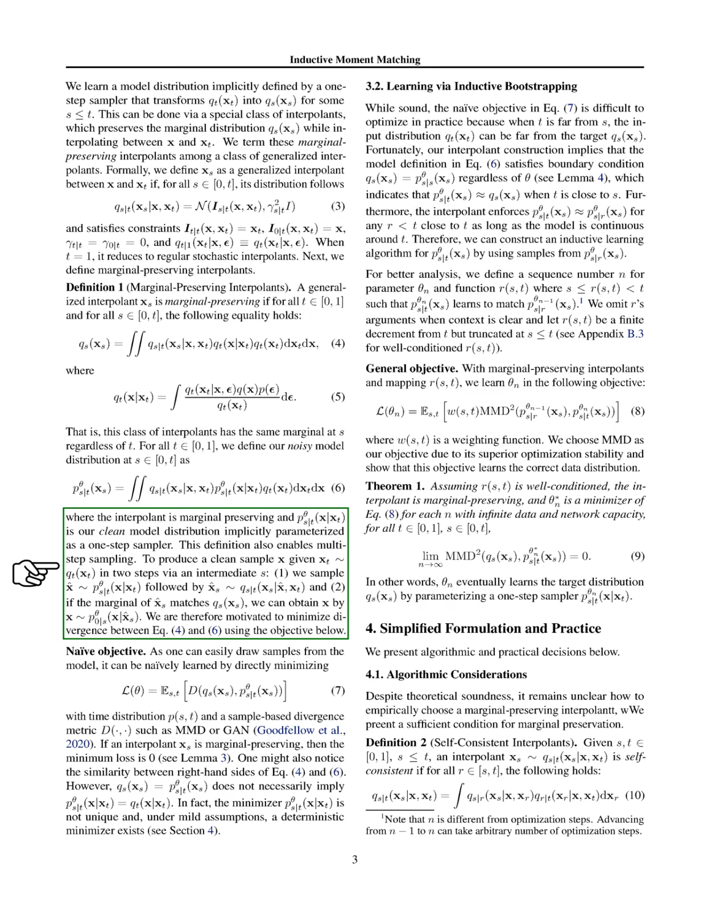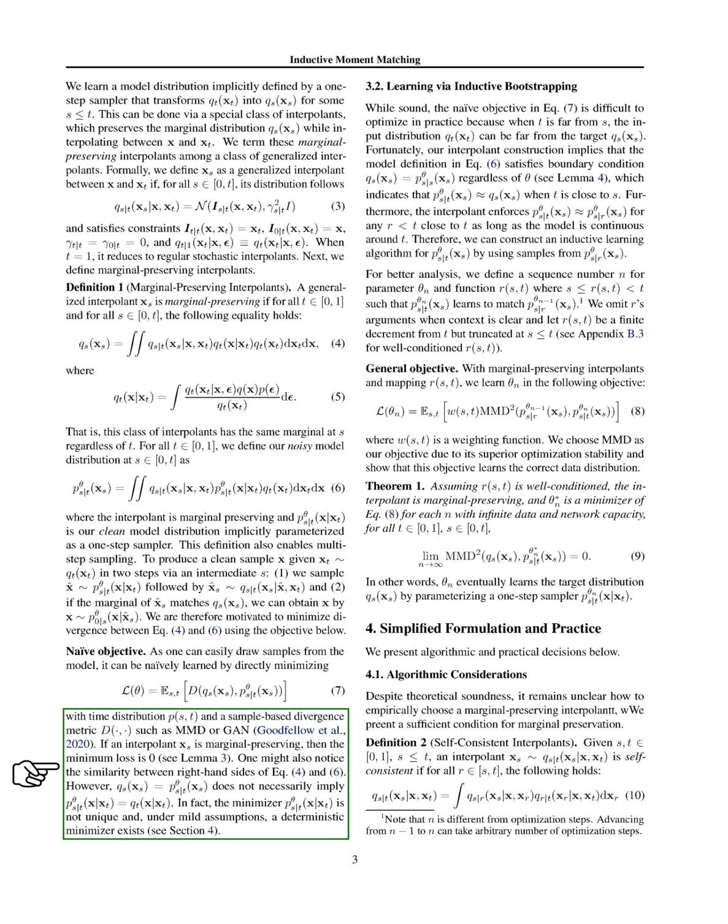If the marginal of the intermediate sample matches the desired distribution, we can obtain our final sample. Our aim is to minimize the divergence between our model and the target distribution using a specific objective. We note that while we can easily draw samples from our model, we can also learn it by minimizing the divergence with respect to a time distribution and a sample-based metric like MMD or GAN. If the interpolant is marginal preserving, the minimum loss is 0.